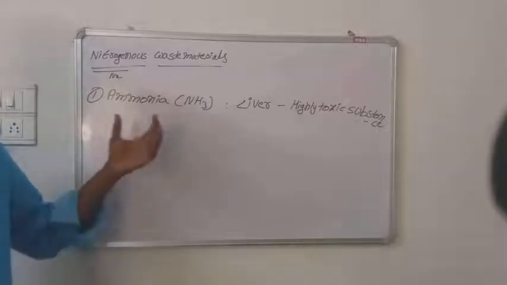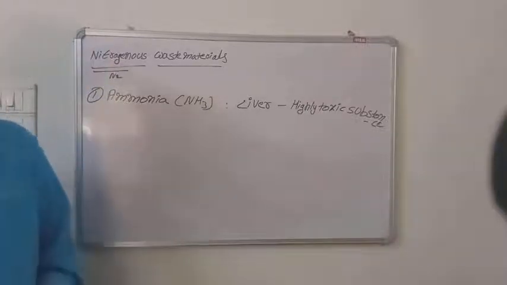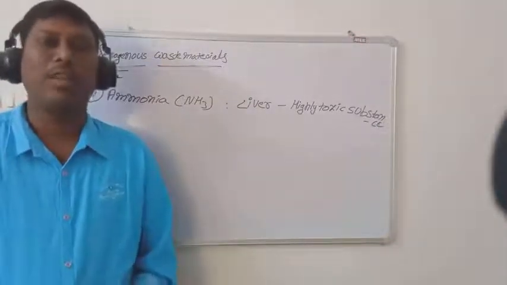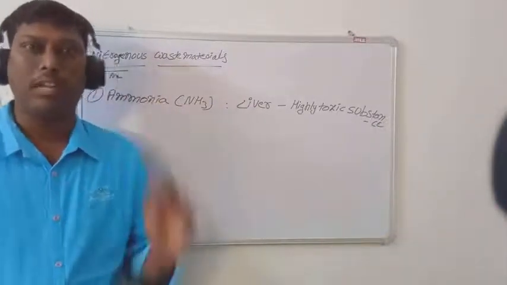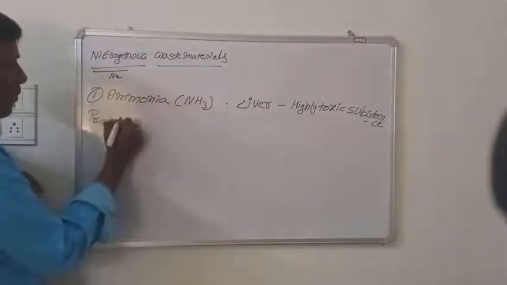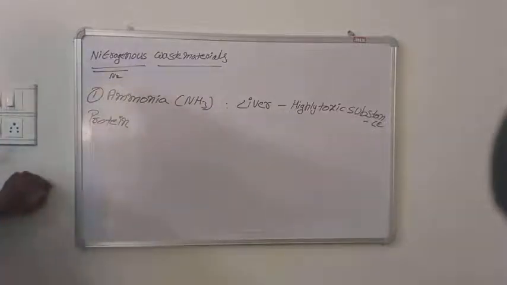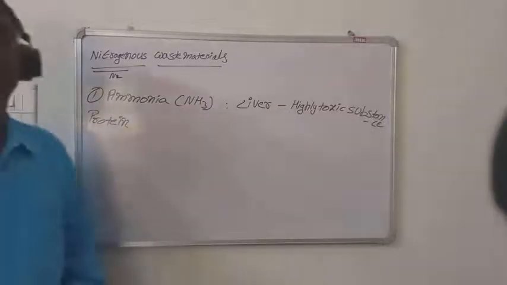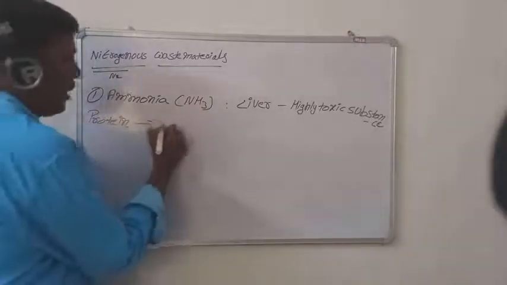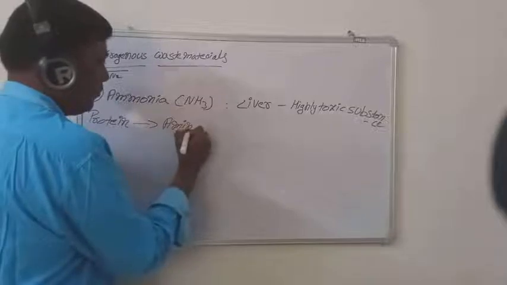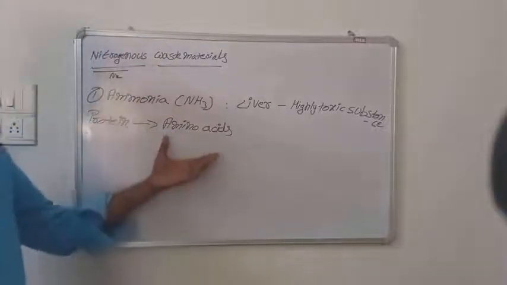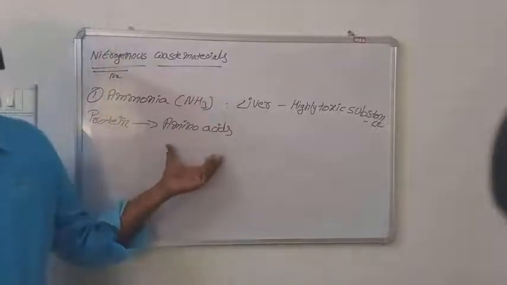Now let us discuss how ammonia is produced in our body. Already we discussed, we are eating different kinds of food materials. Those food materials contain one very important nutrient that is called protein. All of you know very well about proteins. Proteins contain smaller units called amino acids. So what is meant by amino acids? Amino acids are the building blocks of proteins.